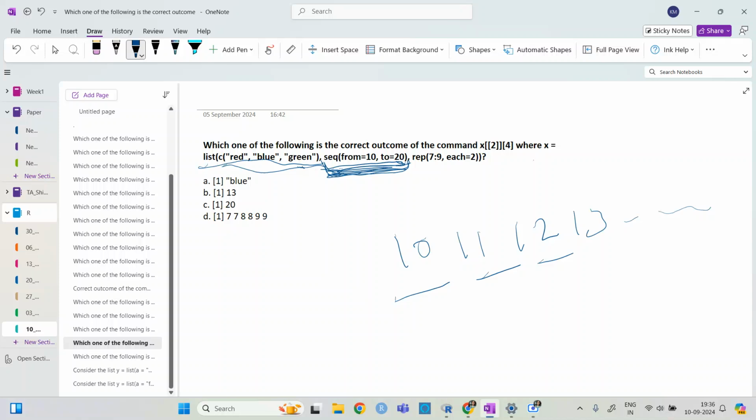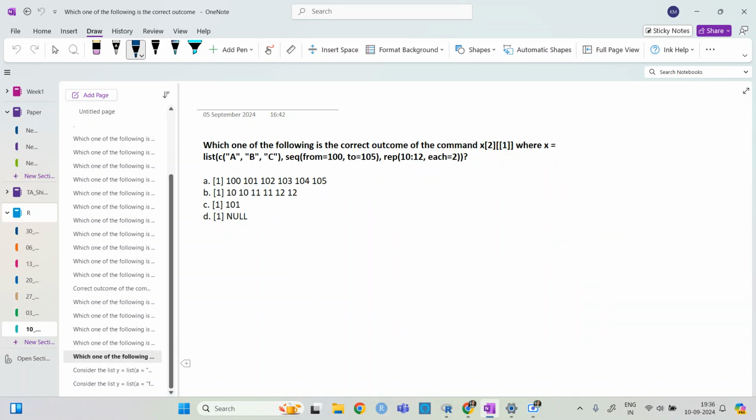The fourth of this one, with 10, 11, 12, 13, etcetera, is 13. So 13 will be the answer. If it is confusing, you can make some questions on your own in a list and then try.